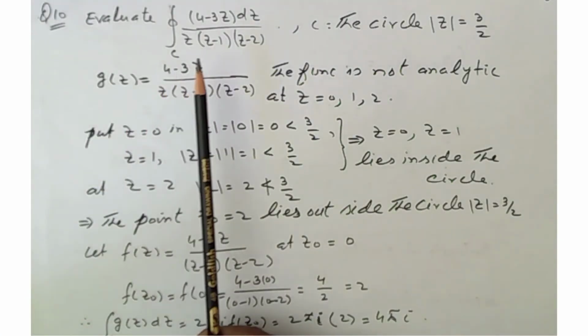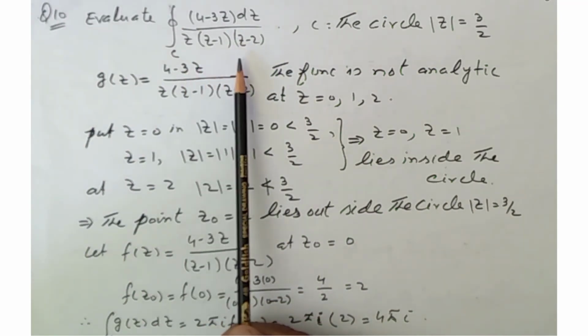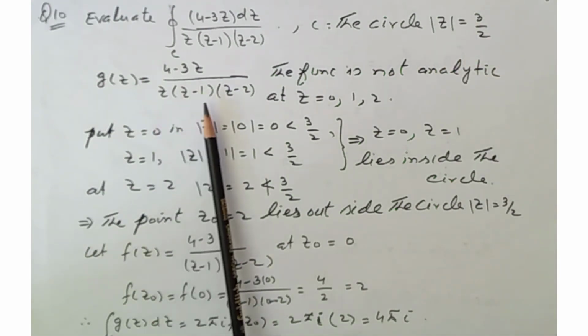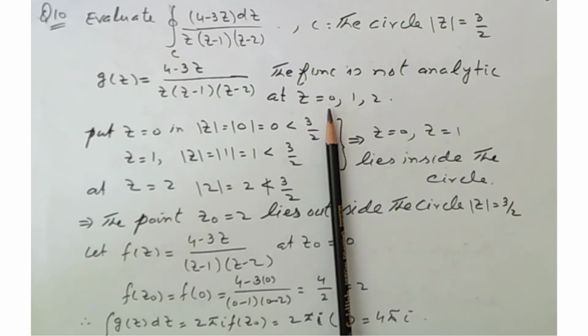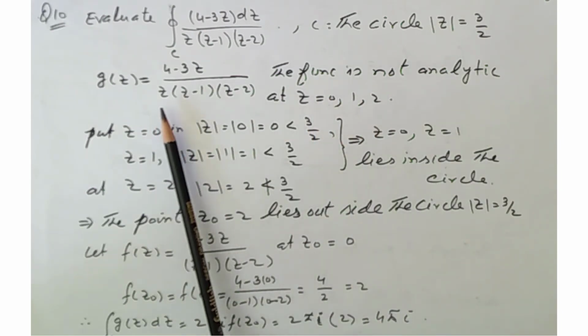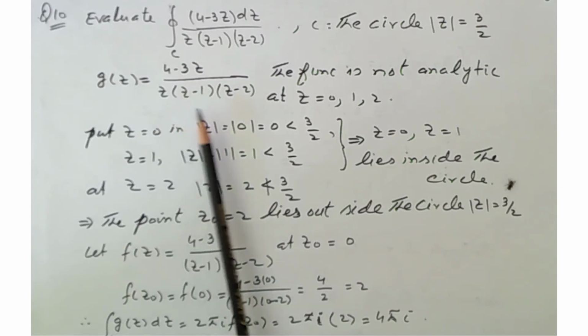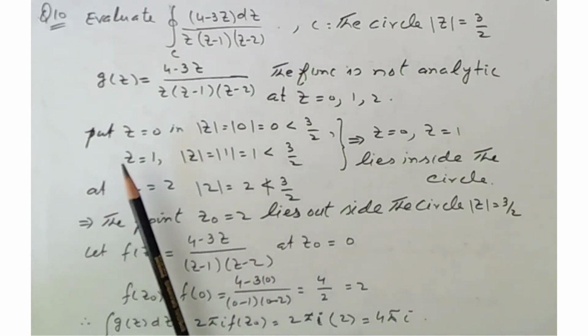Now question 10: evaluate the integral of (4 − 3z) over z(z − 1)(z − 2). Our contour is the circle |z| = 3/2. So here g is equal to this. The function is not analytic at z = 0, 1 and 2, because when we put 0, 1 or 2, the denominator becomes zero and the function becomes infinity.